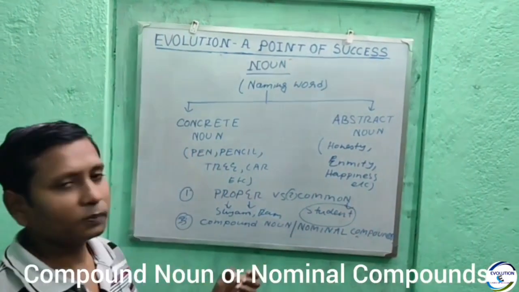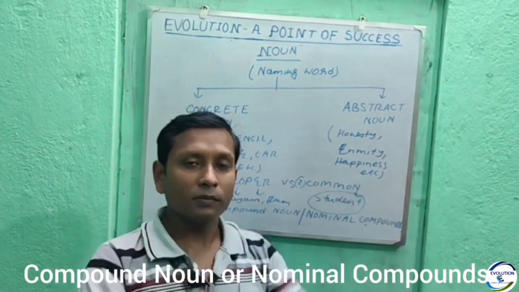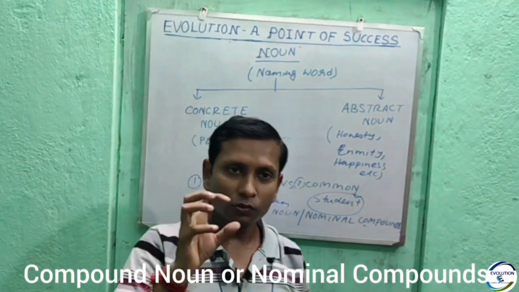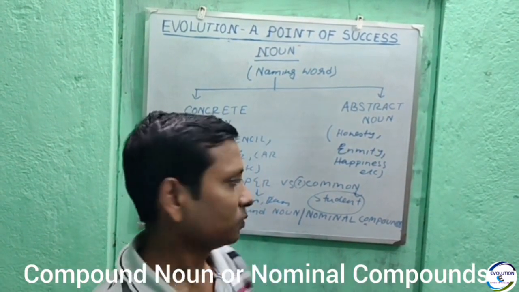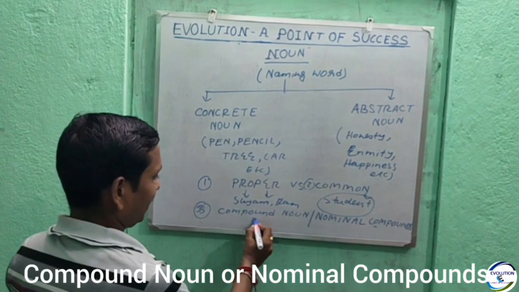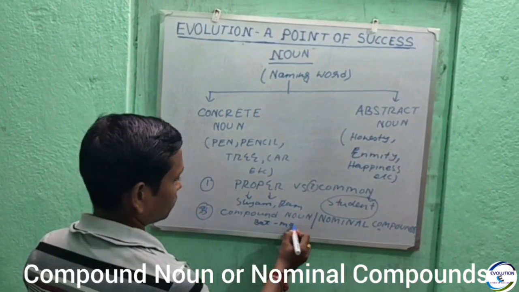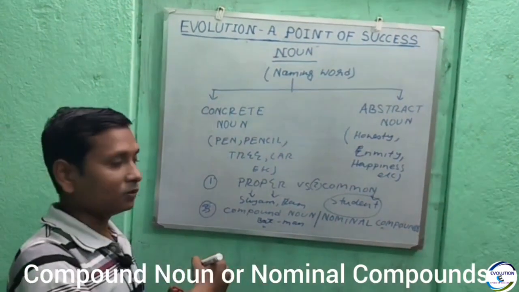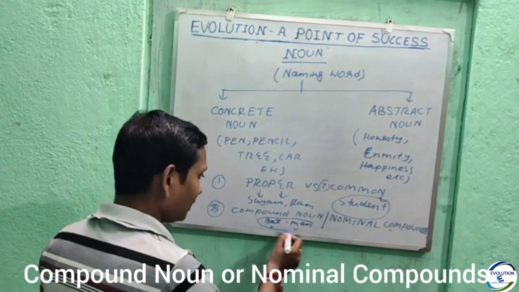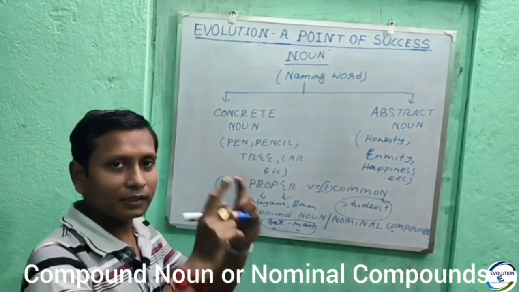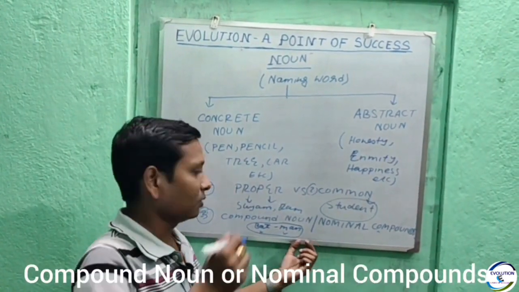What are nominal compounds? Nominal compounds are when two or more words together make a noun. For example, Batman. Bat is a noun, man is also a noun. So, together they are called a single noun, that is called compound noun.